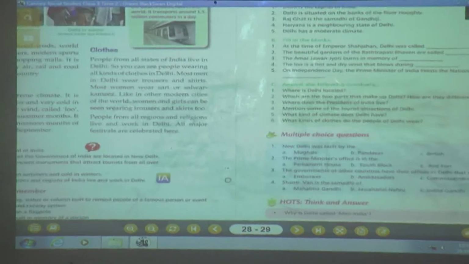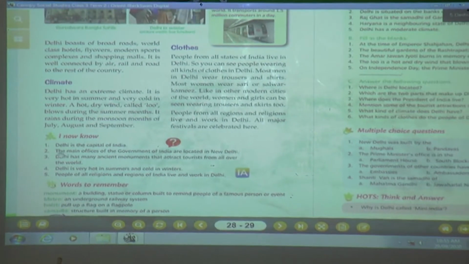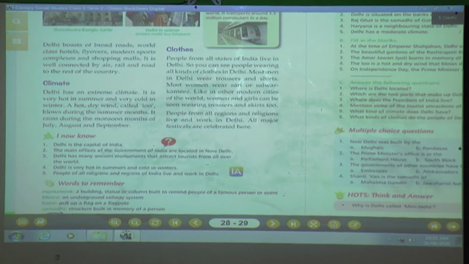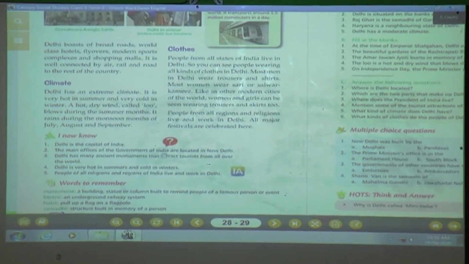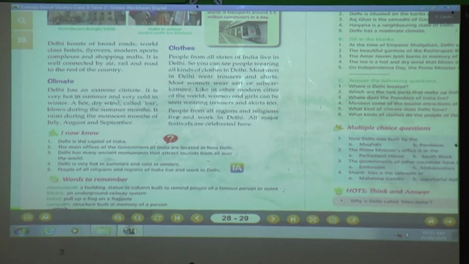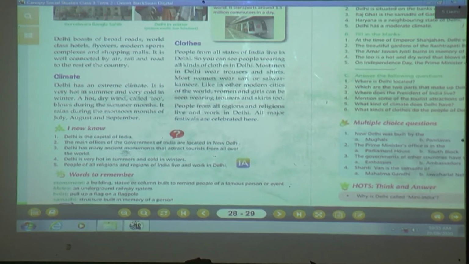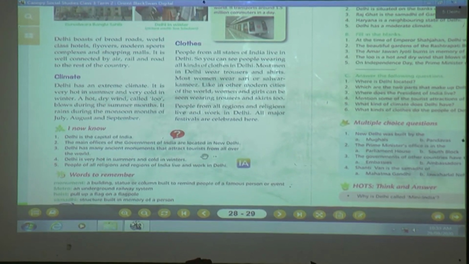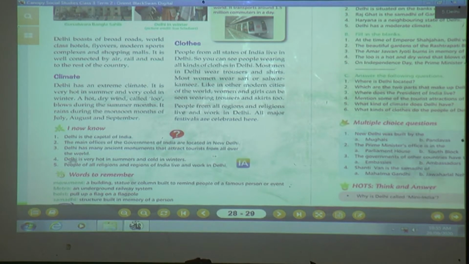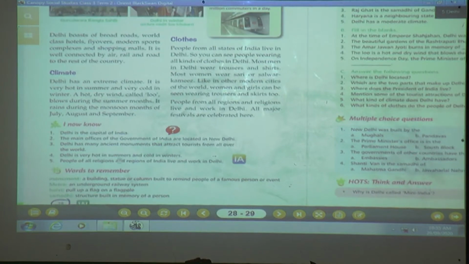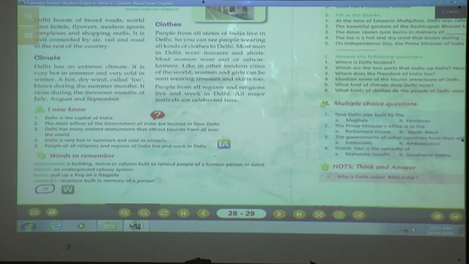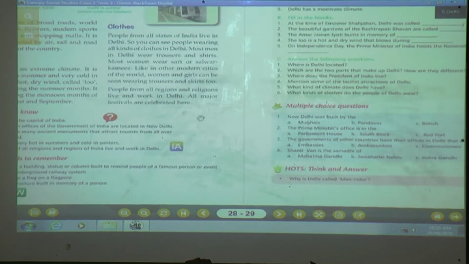Yes, already we have learned. What have you learned about Delhi? Delhi is the capital of India, and the main offices of the government of India are located in New Delhi. Delhi has many ancient monuments that attract tourists from all over the world. Delhi is very hot in summer and cold in winter. People of all religions and regions of India live and work in Delhi. Yes, we have already learned so many points about Delhi. Okay, now let's see the textbook exercise.